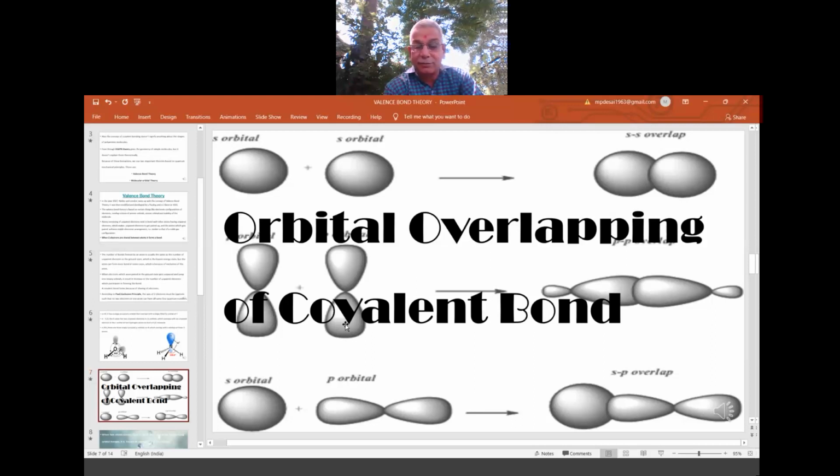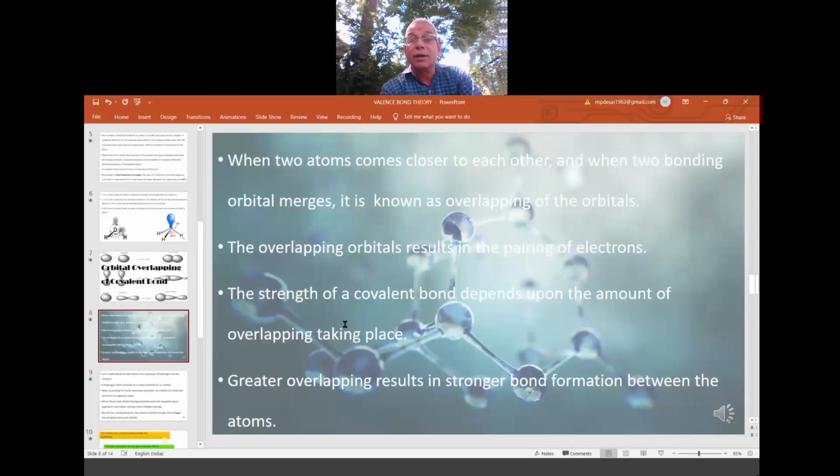When two atoms come closer to each other, and when two bonding orbitals merge, it is known as overlapping of the orbitals. So one orbital is penetrating into the other orbital, or merging into the other orbital, or overlapping on the other orbital. So all these are reasons for a bond formation. That means this is the condition for the bond formation.